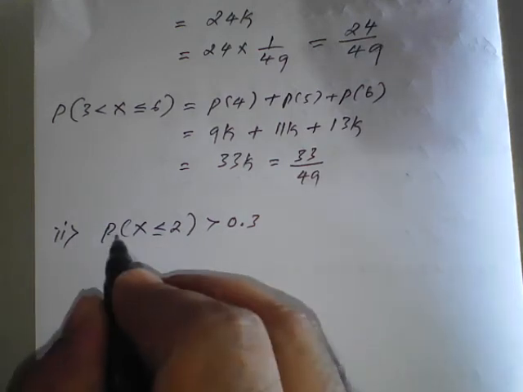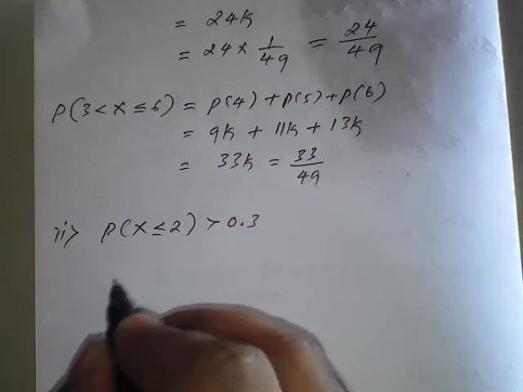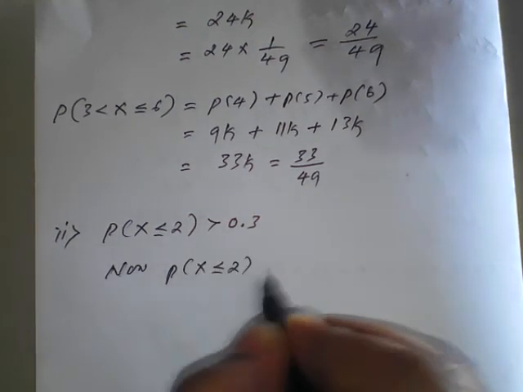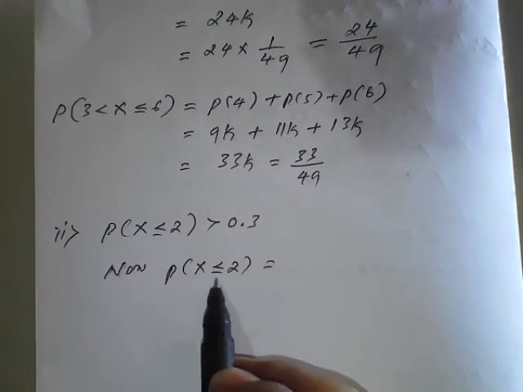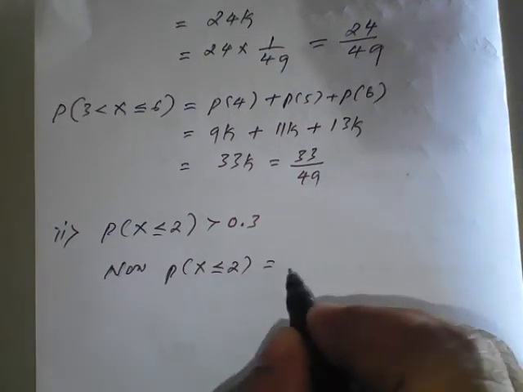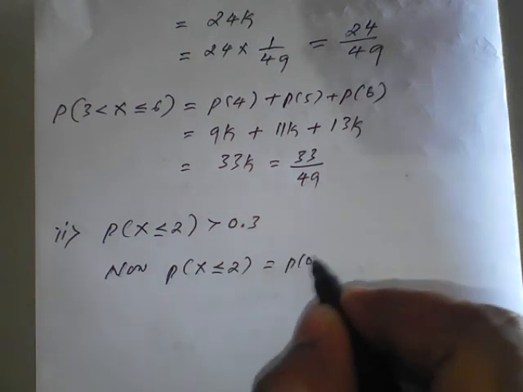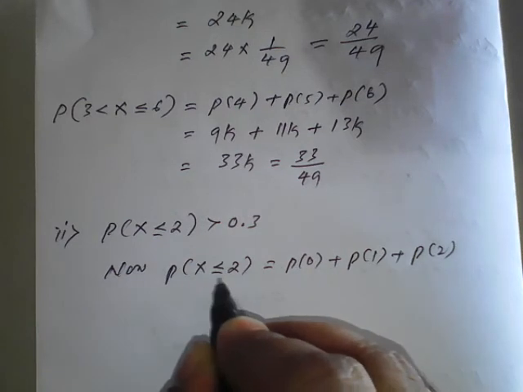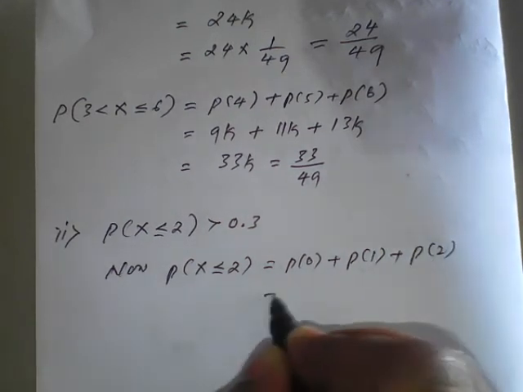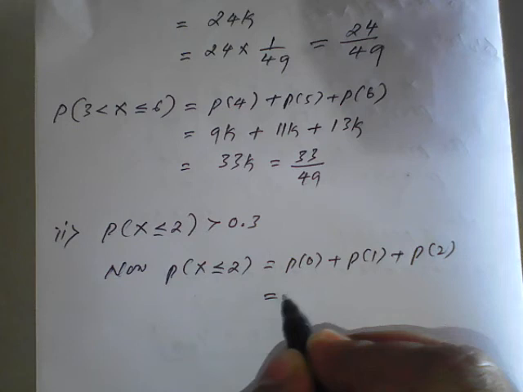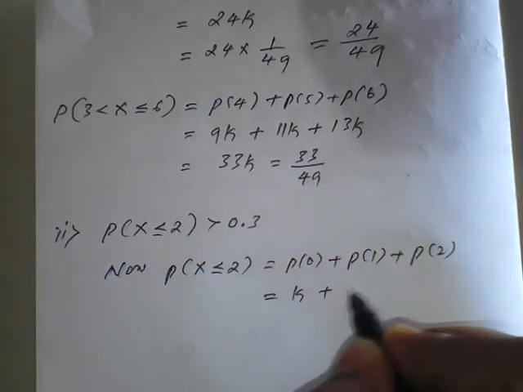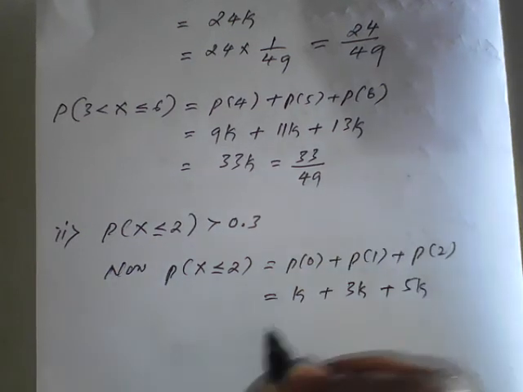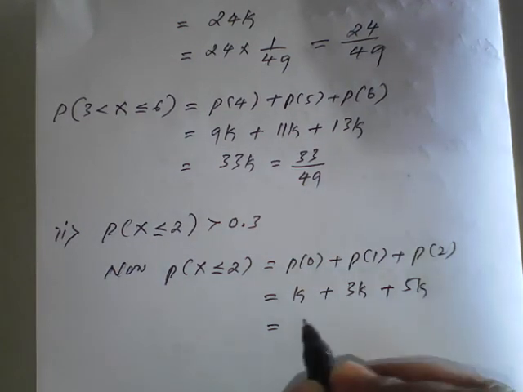So first we will find P of x less than or equal to 2. Less than or equal to 2 means which all will come here? So here it will come P of 0 plus P of 1 plus P of 2 also will come, because less than or equal to 2 they are telling, we have to take these 3, 2 also. So P of 0 we know is k, P of 1 according to the table is 3k, and P of 2 according to the table is 5k, which is nothing but 9k.